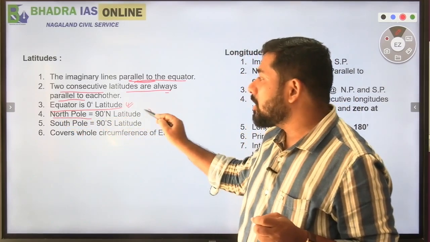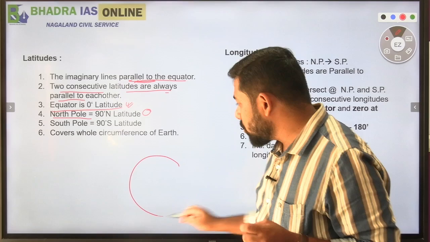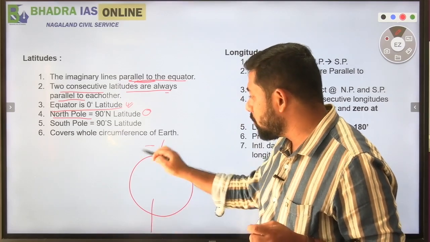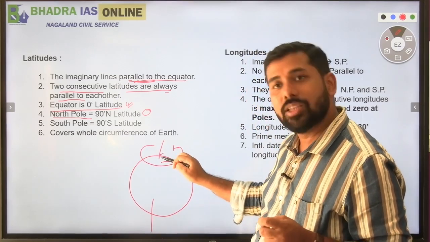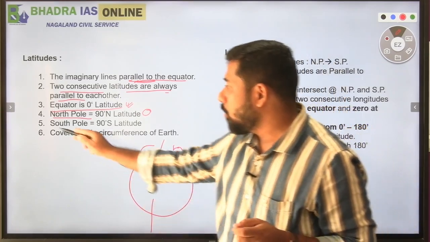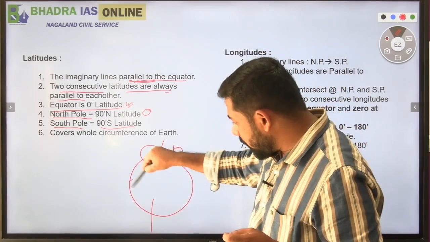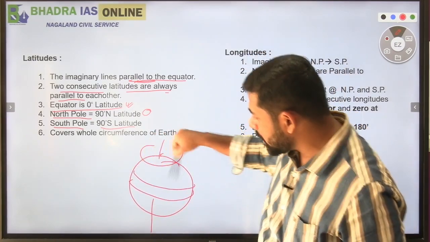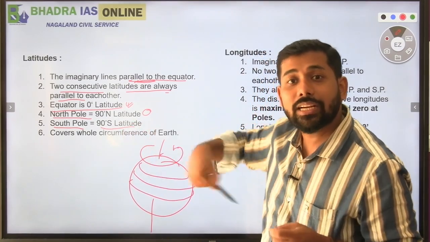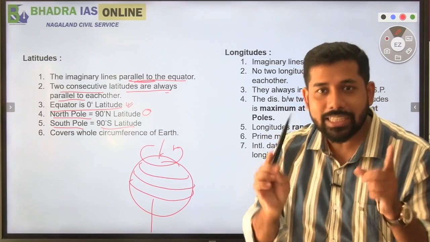North Pole, if I talk about, this is 90° latitude. What was North Pole? Yes, this is North Pole around which the Earth was doing the revolution. What was South Pole? 90° south latitude. And the latitudes, whether this latitude or this latitude or this latitude, they cover the whole circumference of the Earth. Is that clear?